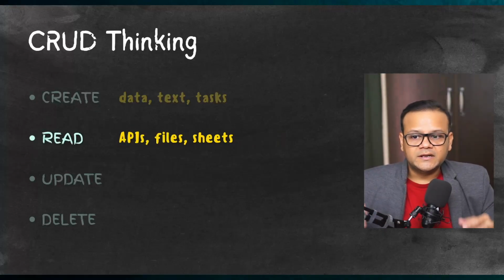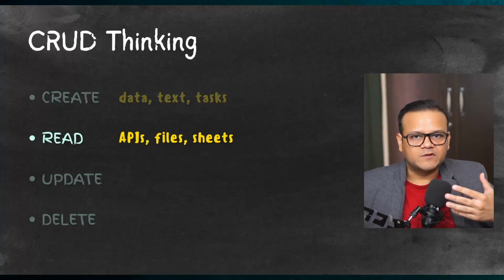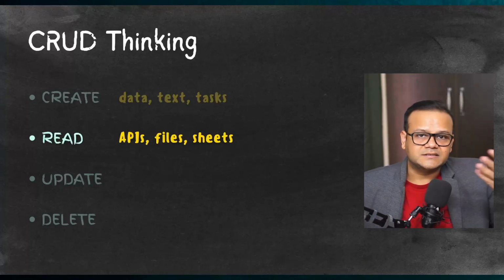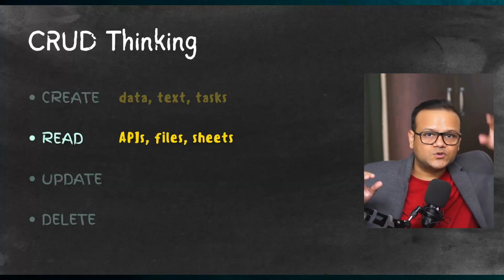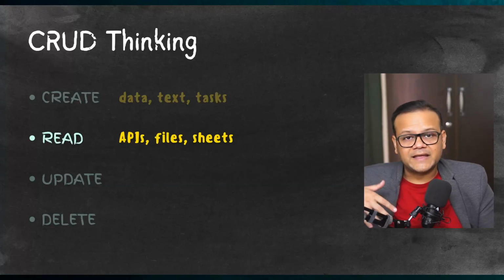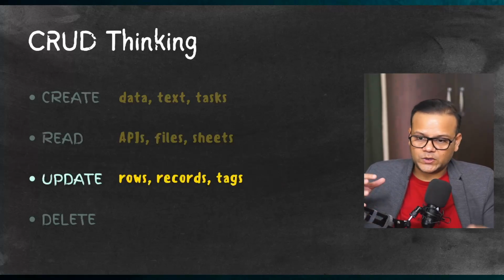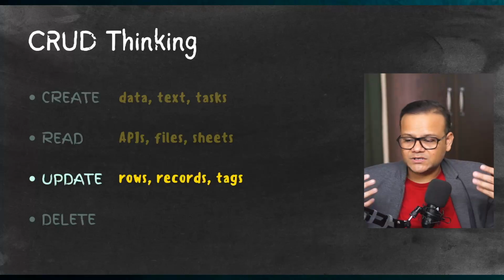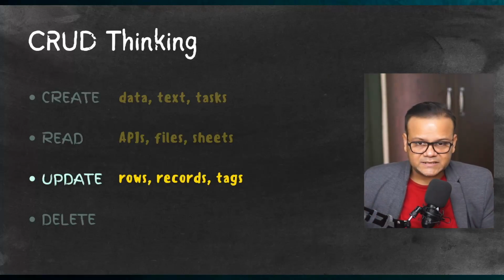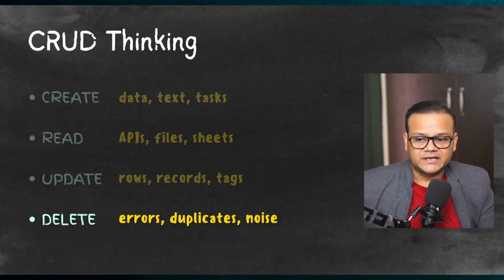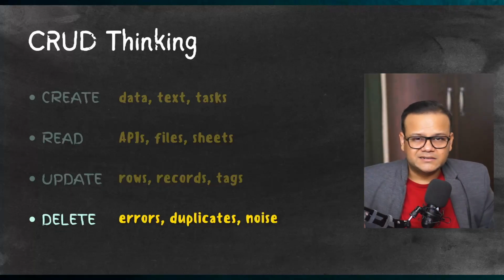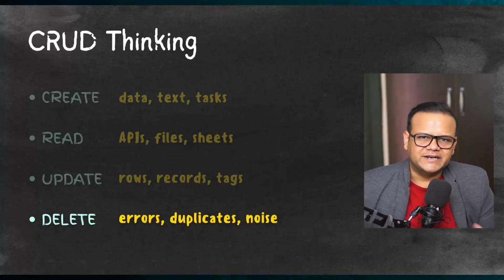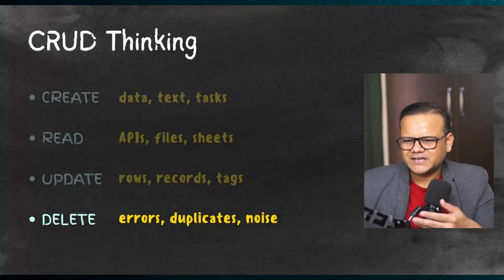Then we have read. What do we read? APIs, incoming information from them, the keys or the code that runs behind the API, the files, the sheet, the data stored in Google Sheets or a database, right? And then we should be able to update something as well, in terms of, say, rows, records, tags, or any information, personal level information, contact details, or anything. Similarly, it should be able to delete something as well, things like errors, duplicates, even the noise, or someone has requested to delete their record. So this is another functionality. It's basic English, right?